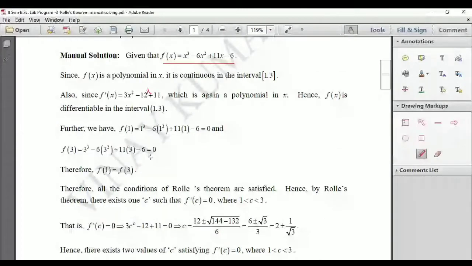That means if you take the picture, f of 1 is 0.